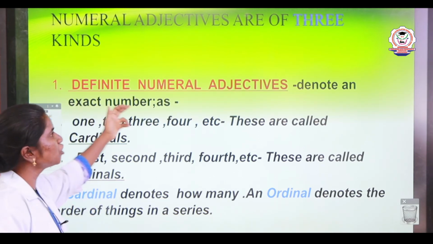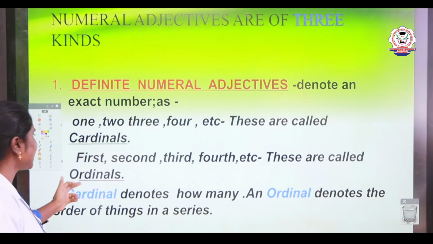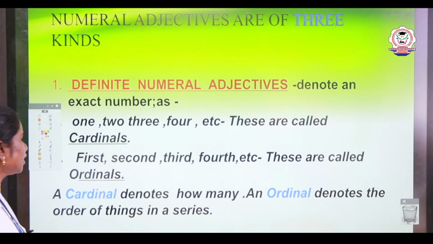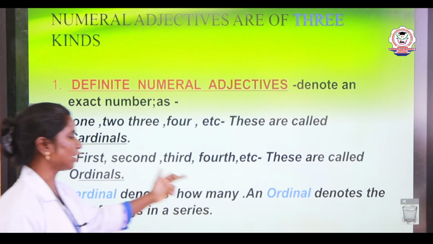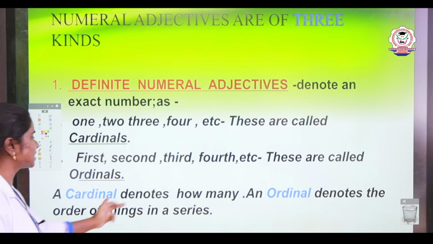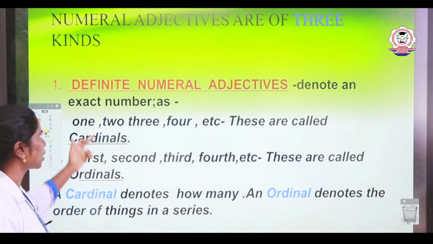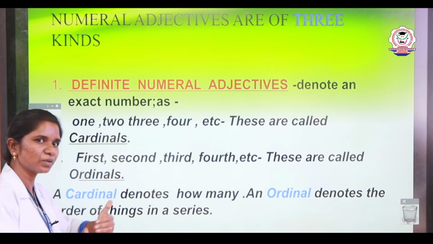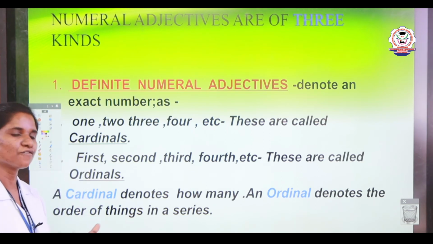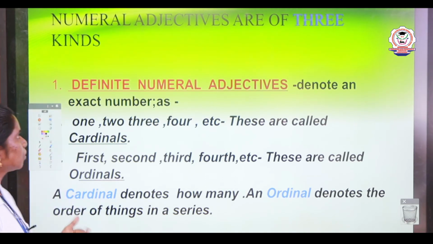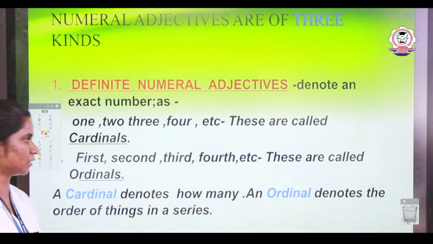In the definite numeral adjectives, we have 2 kinds. The first one is cardinals. The second one is ordinals. So, what is the meaning of cardinals? A cardinal denotes how many, and an ordinal denotes the order of things in a series. Let us look at the examples. The examples for cardinals are 1, 2, 3, 4, etc. We can go on. The ordinals are first, second, third, fourth, fifth, etc. So, the definite numeral adjectives give us an exact number.